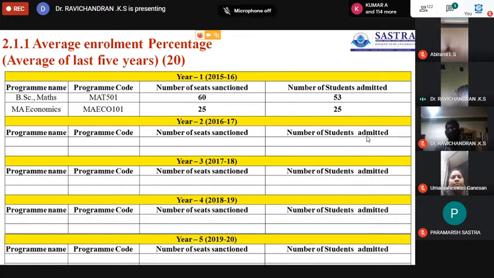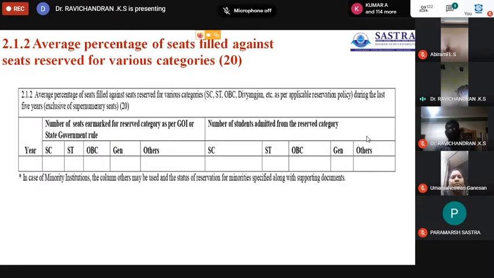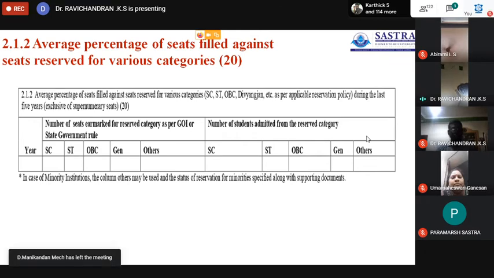Coming to the second part of 2.1, the average percentage of seats filled against the seats reserved for various categories. This is about whether the institution has to follow the reservation policy or not. So this table you have to fill.